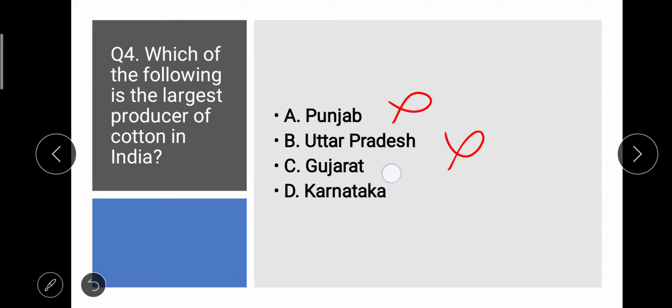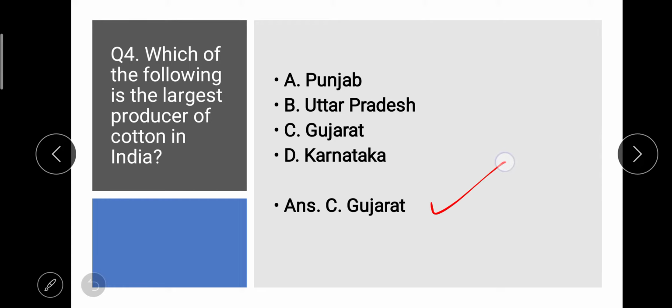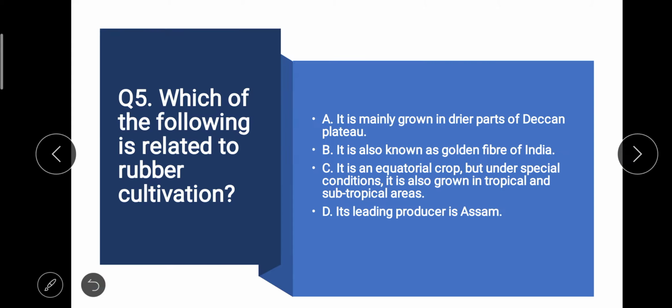Gujarat, yes, black soil region. We are talking about the leading producer. Probably cotton is grown in Punjab and Karnataka also, but Gujarat is the leading producer, that we need to find out. So that's why C option, Gujarat, is the right answer. Okay, dear friends. Now let's see the next question.